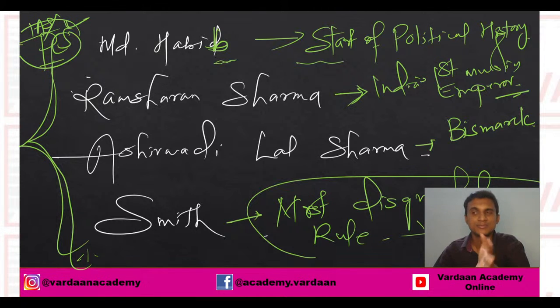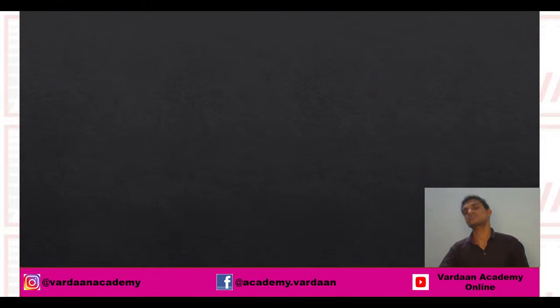So you will see the names have been jumbled up, and you will be given options at the bottom and you have to match the correct options. This is a type of question that can be asked in your examination, so you should be very clear about it.